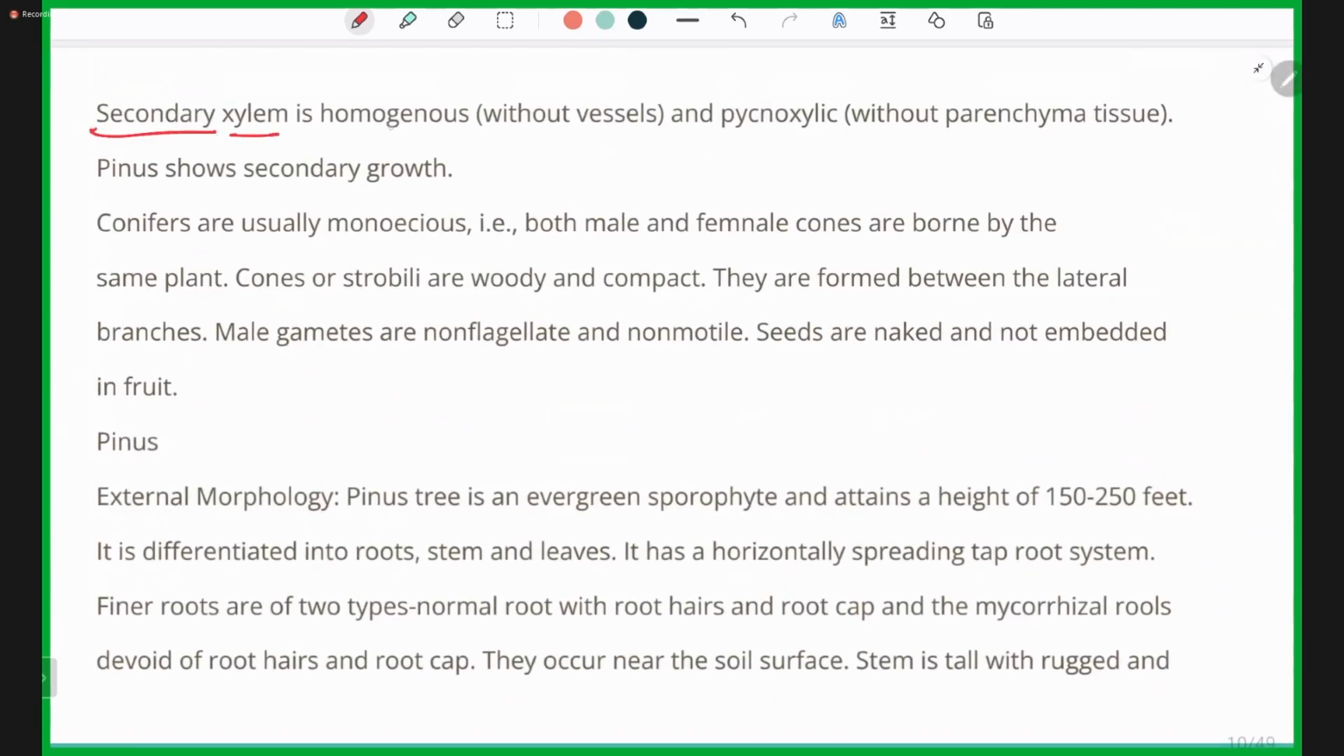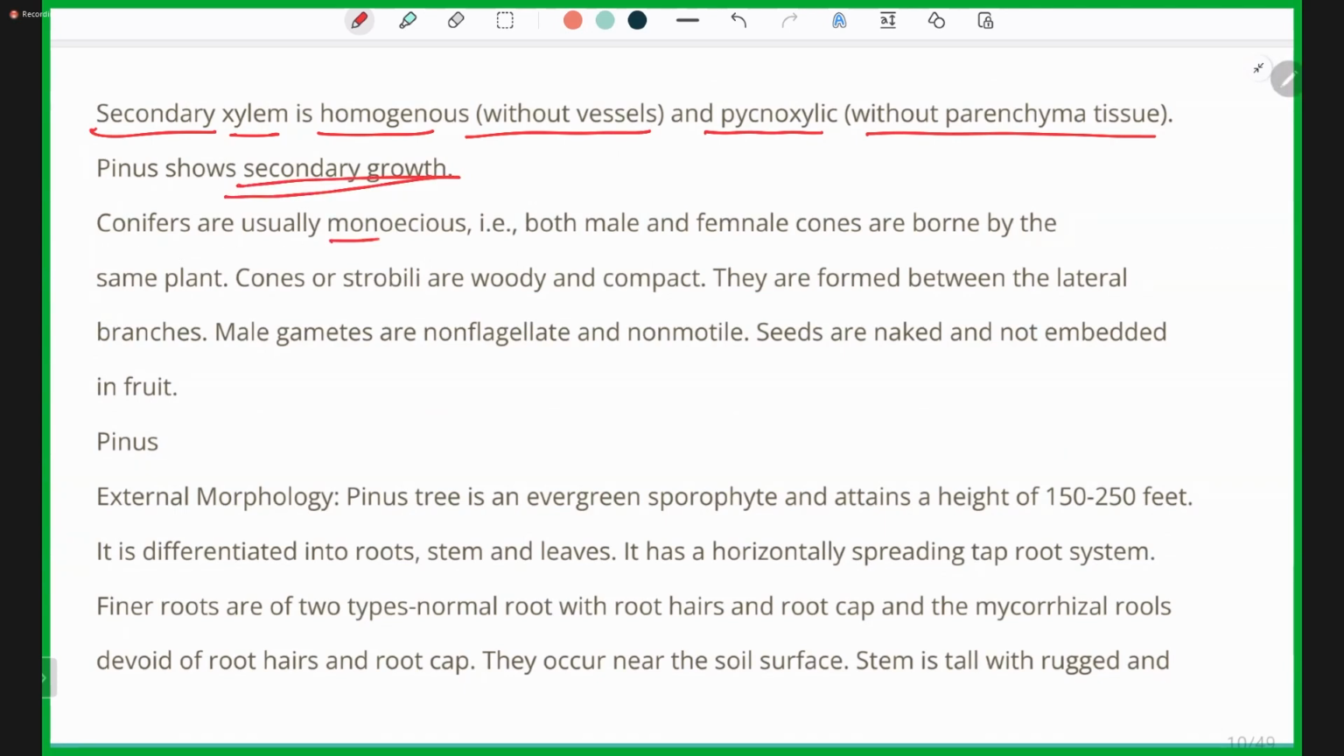The secondary xylem is homogeneous without vessels and pycnoxylic without parenchymal tissue. So there is no parenchymal tissue and the vessels are not present in the secondary xylem. Pinus show secondary growth.